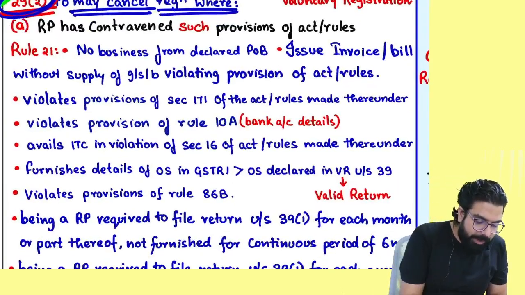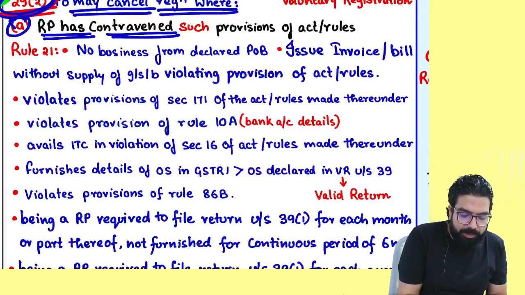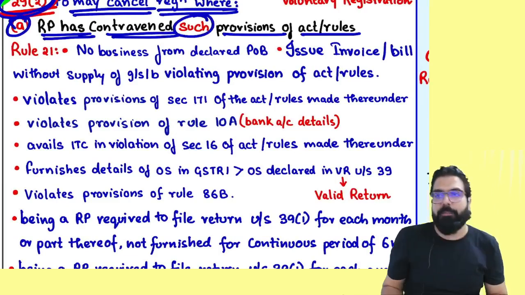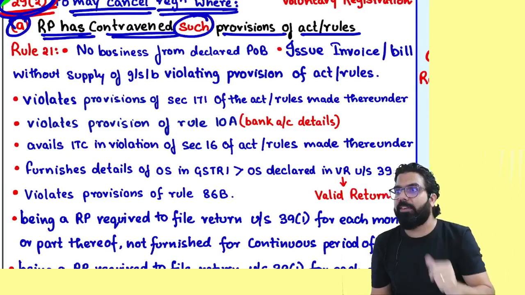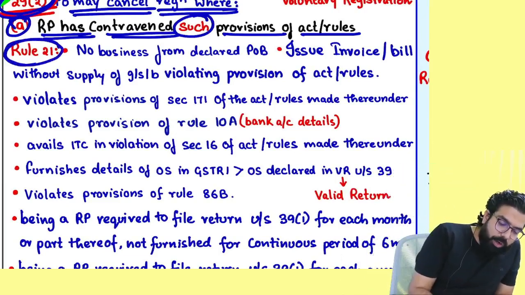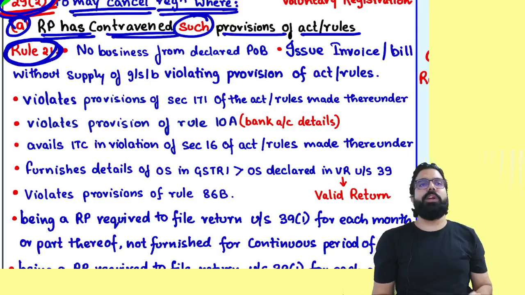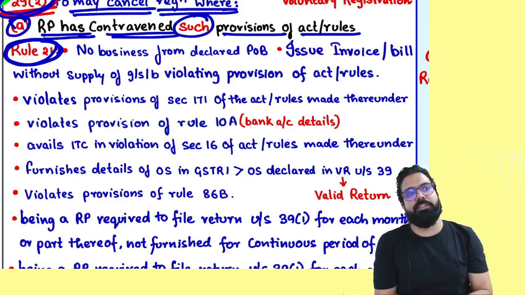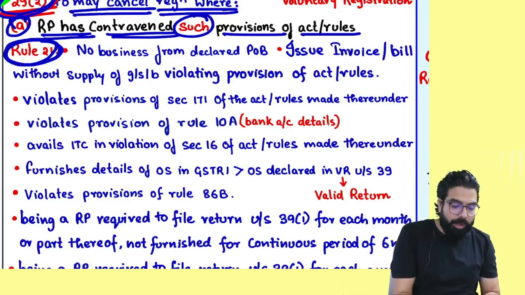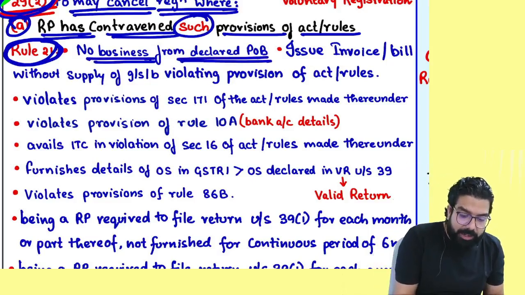Number one, A, when the registered person contravenes such provision of the act or rules. What are the provisions of the act or rules you contravene? Then your registration can be cancelled. Those are told in rule number 21. Rule number 21 says, if you contravene this provision of the rules or act, your registration will be cancelled. Number one, no business from declared place of business.